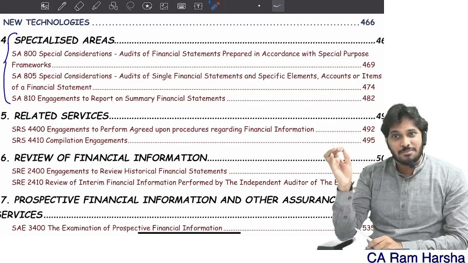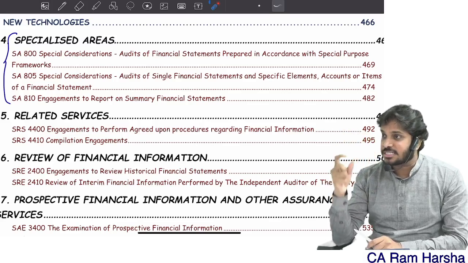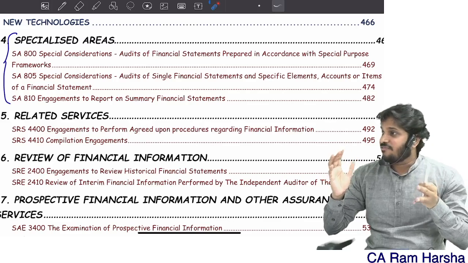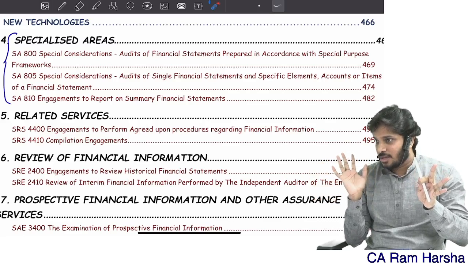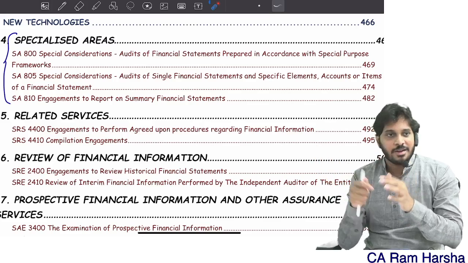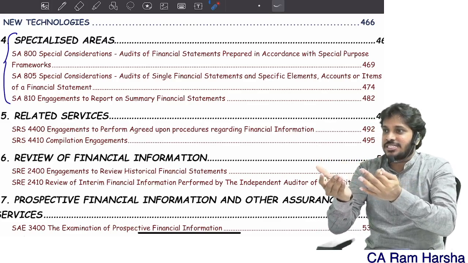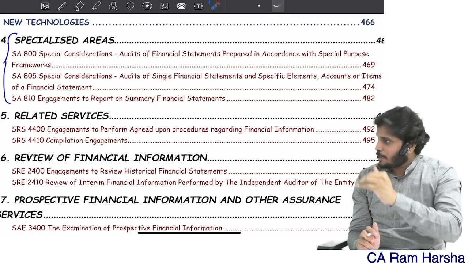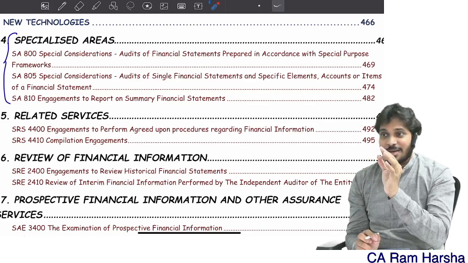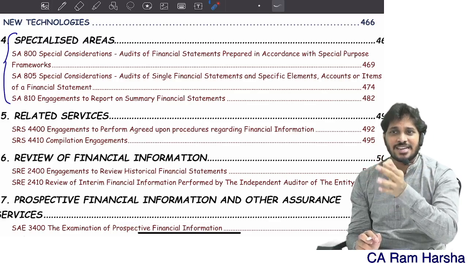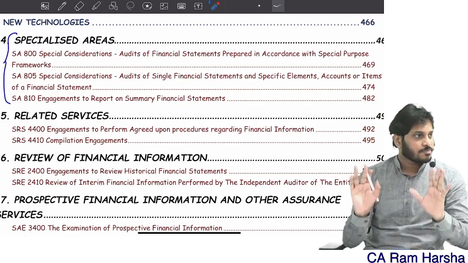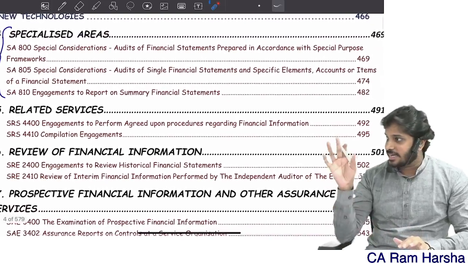You will find public companies, not public sector companies, government companies, advertising their annual financial results in the newspapers. Especially during April, May, June, many government companies present their condensed financial statements. They publish the balance sheet and P&L in the newspaper. They are the best example of summary financials. Summary financials are internationally called condensed financial statements. Understood? That is what the entire 800 series is dealing with.